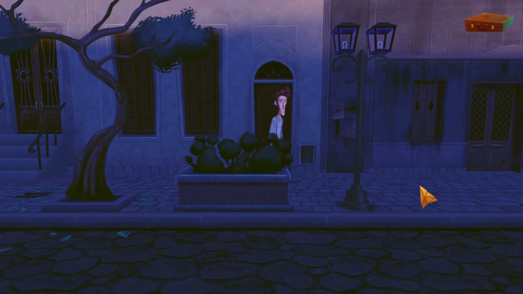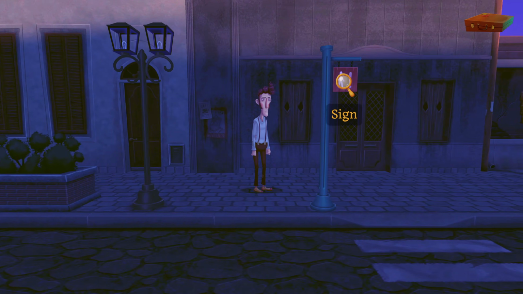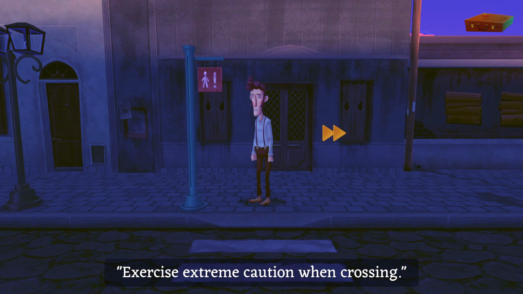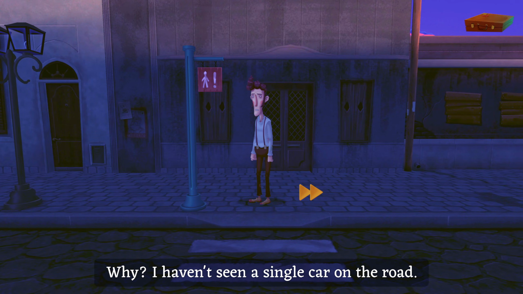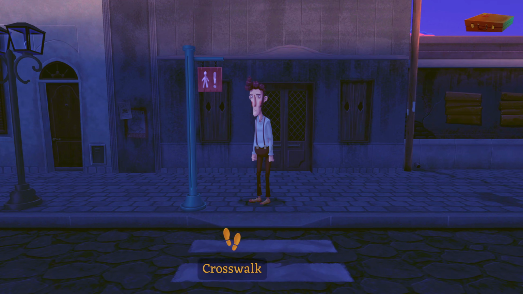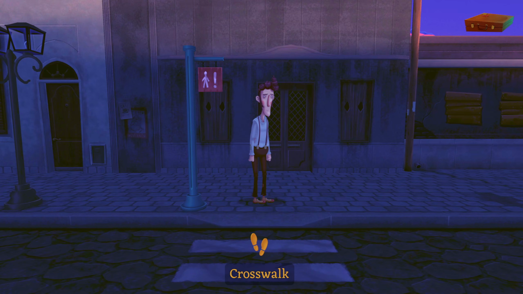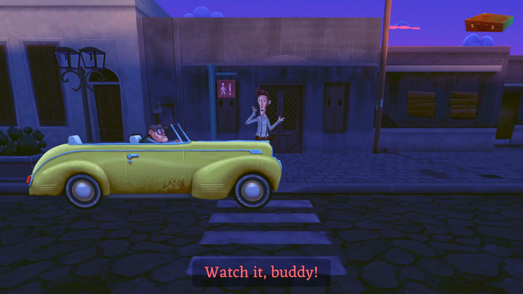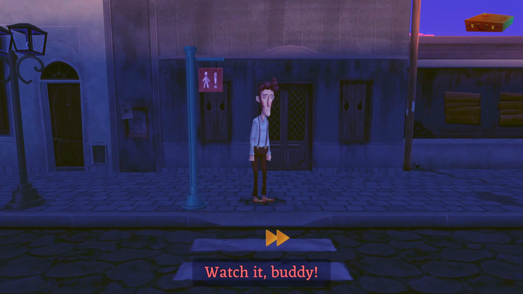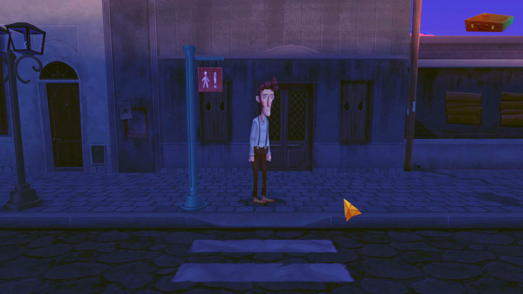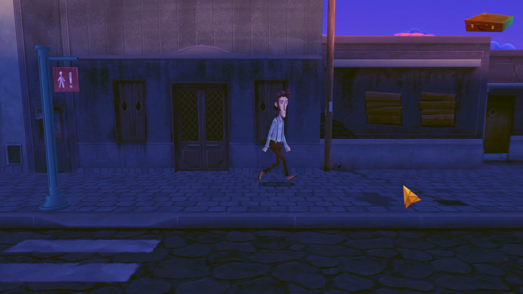So, Villa Ventana. What have you got in store for me? Exercise extreme caution when crossing. Why? I haven't seen a single car on the road. No. Get out of the road! Oh, right, that's the thing. Watch it, buddy! No cars anywhere, but as soon as you try and cross the road, you can't.